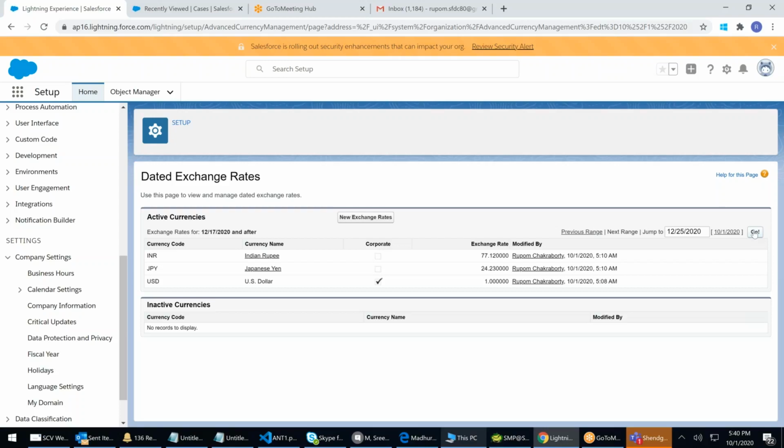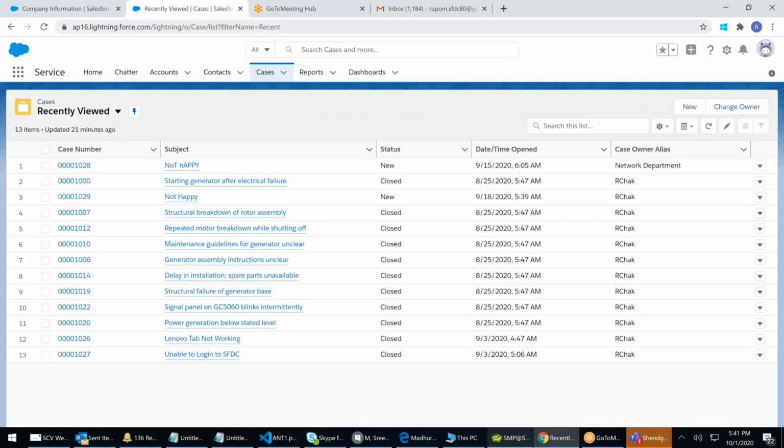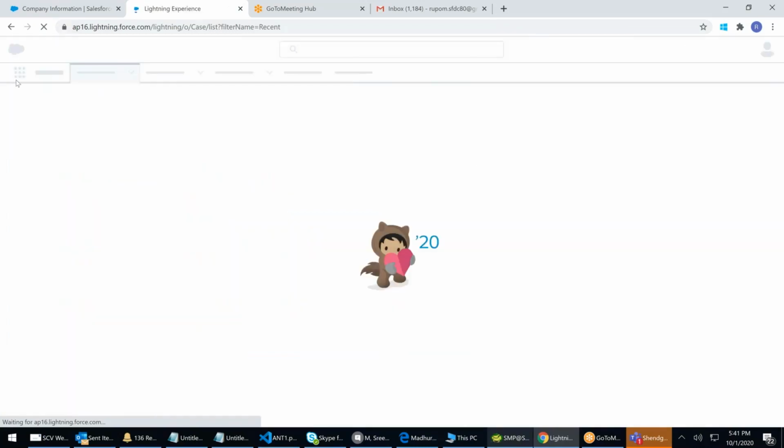As I told you in my class, almost everything is from the real time. So yes, I gave you a real time currency rate picking up from the live environment. In the integration class, you'll be able to see it. These are called date-based currencies. This is how you set up your currencies in real time. In the company information, you have currency setup. You set up how and where the end user will use it. Whenever the end user goes to, okay, it's refreshing, let it refresh.